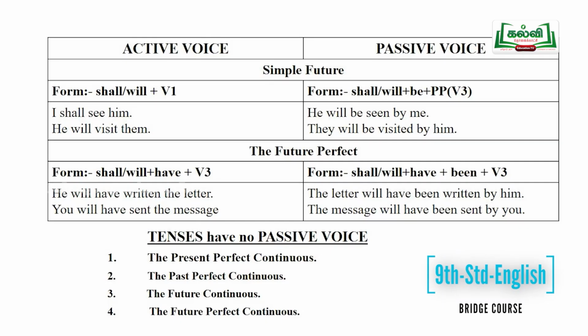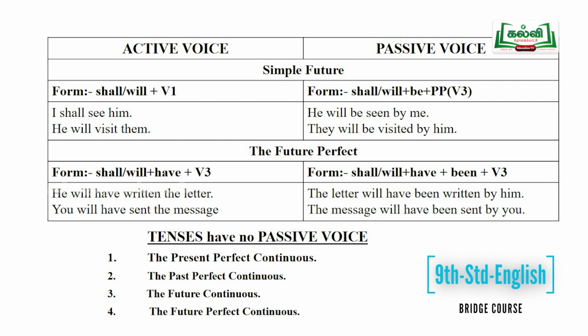Okay, students, so far we have seen the present tenses and past tenses. Now, let us go for simple future. What is the form of the simple future? Shall or will plus the present form of the verb, verb 1. Yes, that is the future. And how can we change it into passive form? Shall or will plus be plus the past participle of the verb.